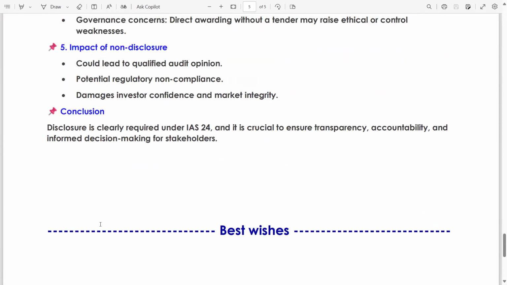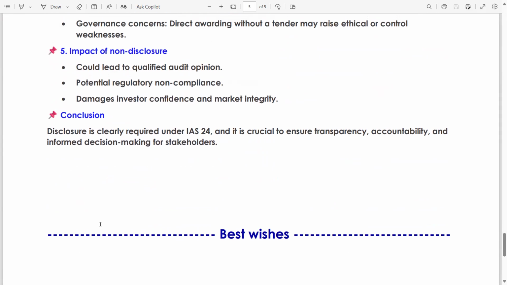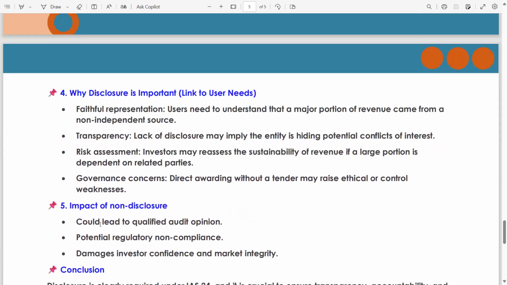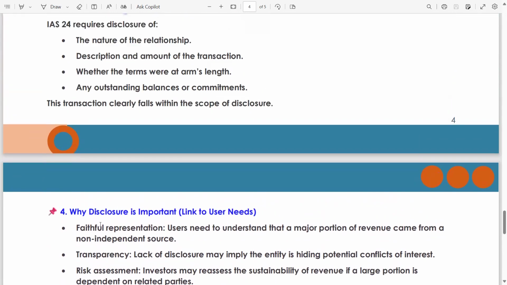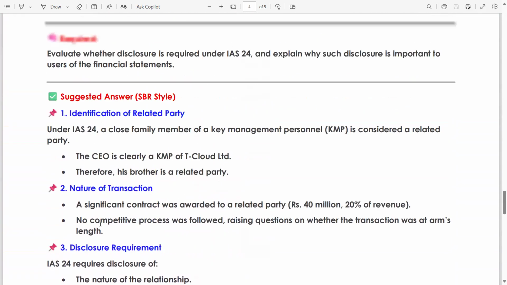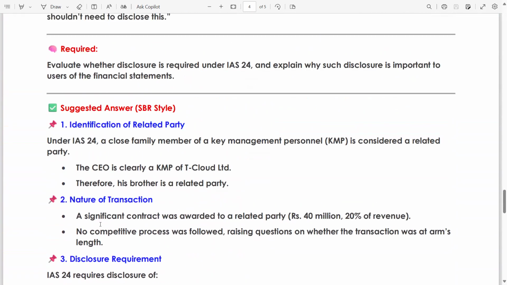If you have any queries or any doubt, feel free to ask. I will try my best to upload the remaining IAS and IFRS lectures before announcing your result. Then we will move forward to consolidation, which will be the last topic of SBR and F7 students. After that, I will try to solve full-fledged past paper questions and then will record a video on that and upload it on your YouTube channel.